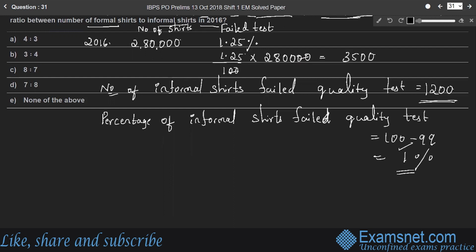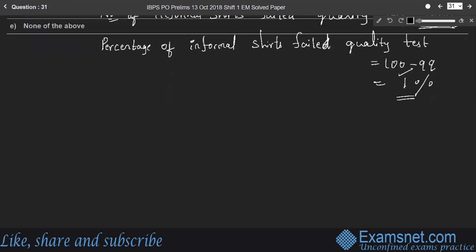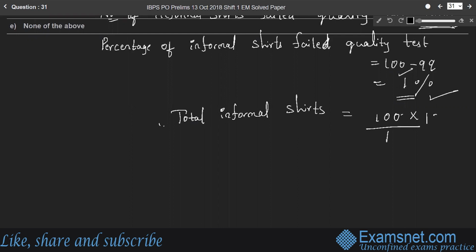Therefore, for 1,200 informal shares that failed, what is the total number of informal shares? Considering the failed percentage, if 1 is the failed number of informal shares, 100 will be the total number of informal shares. Therefore, if 1,200 is the number of failed informal shares, the total number of informal shares will be 1,20,000.